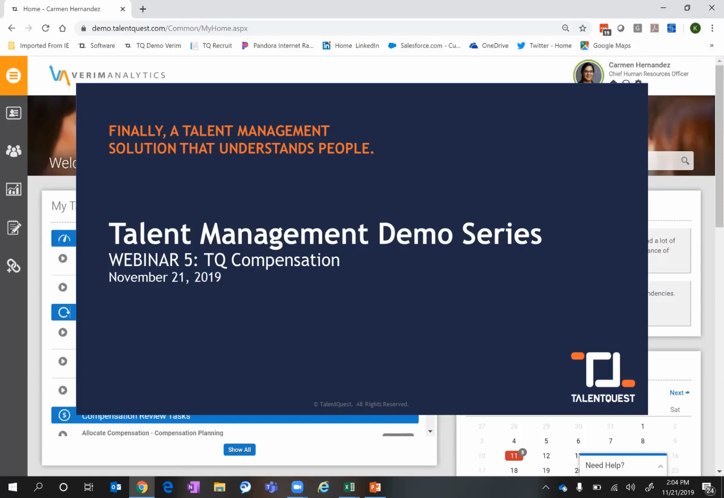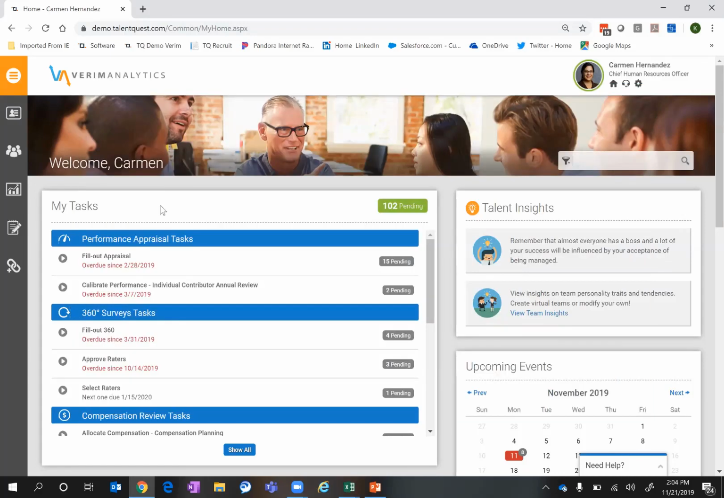Right, let's jump right into compensation. As with all of the other modules within the TQ platform, the compensation module is highly configurable and has been designed to be configured around your compensation processes and workflows and budget amounts, et cetera. So I'm going to start with just real briefly showing you how we can set some of the compensation processes and settings up.